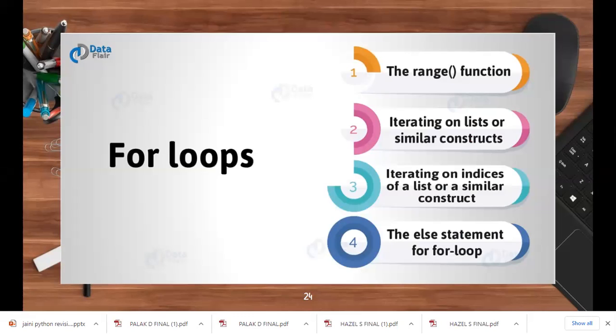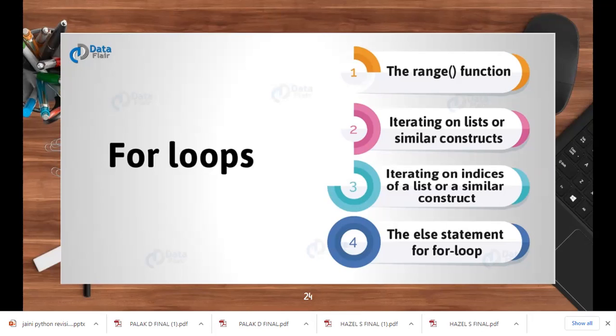Now in for loop, we use a loop control variable, and we use this variable in combination with a sequence or a range or a string or a tuple or a dictionary. Okay. So you can use for loops in a combination with a sequence.